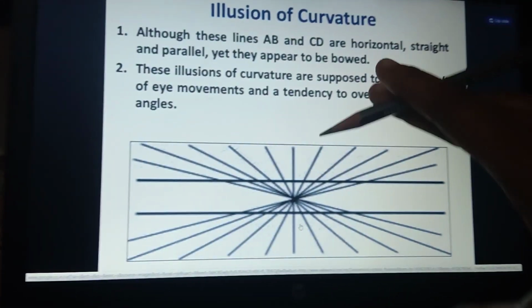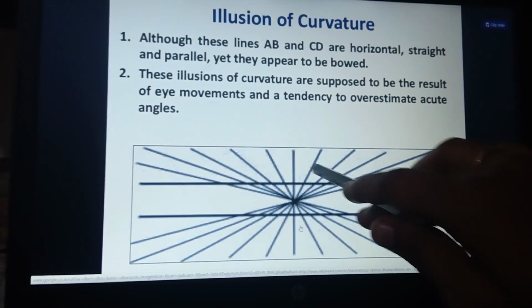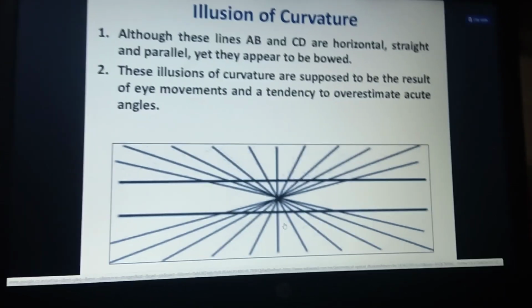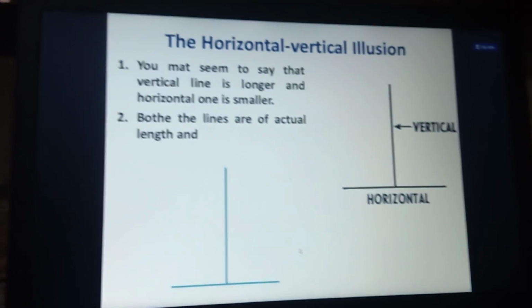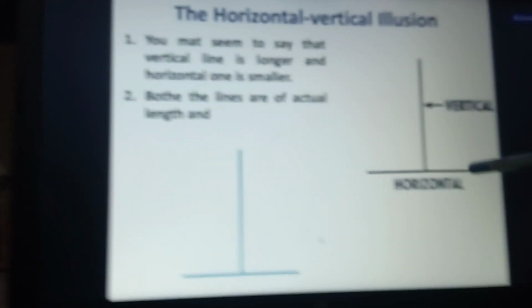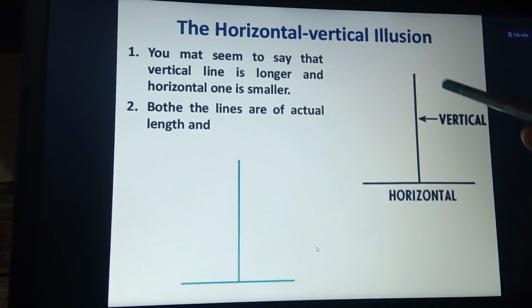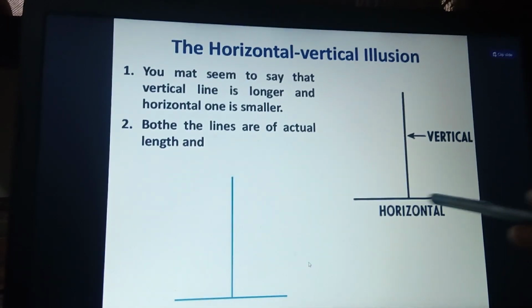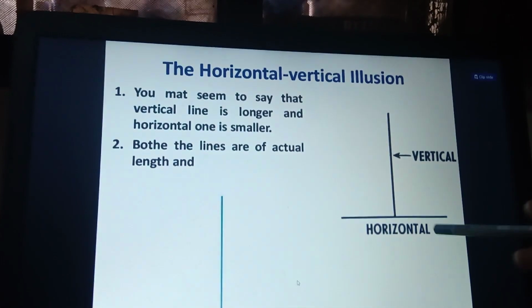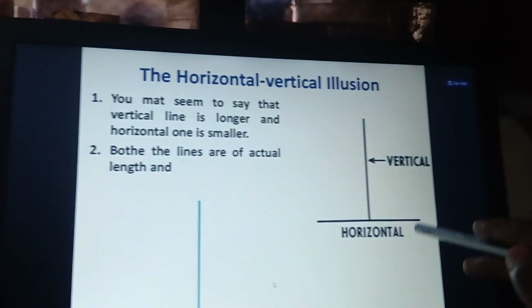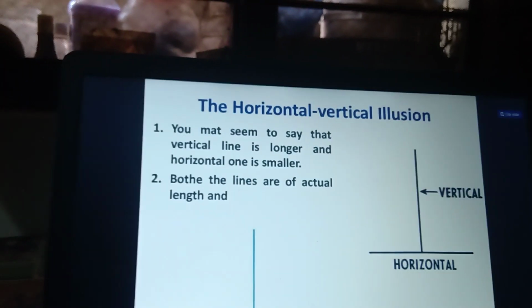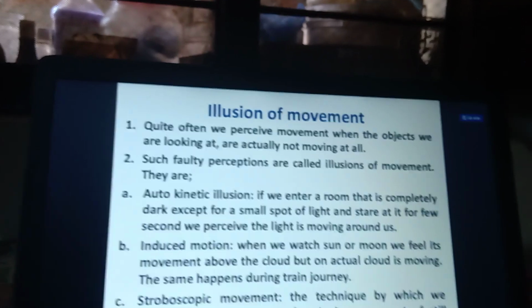But when we see the picturization and the overall angles, you estimate it differently. And next one is horizontal or vertical illusions. Whenever you see this object, you assume it is an underline, but we differentiate this as a horizontal line and this as a vertical line.